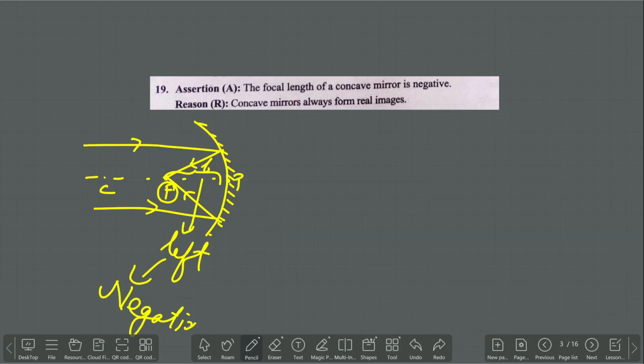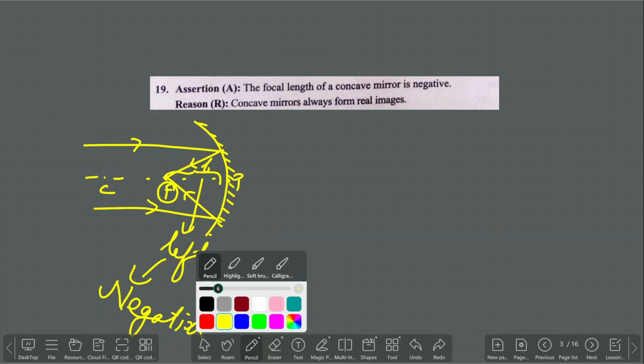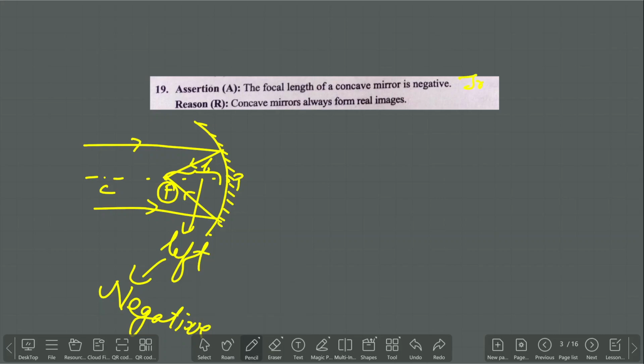If it is on the left side, it is called negative. Now read the assertion again. The focal length of a concave mirror is negative. Is it true or false? It's a true statement. Now read the reason. Concave mirror always forms only a real image, it is said.